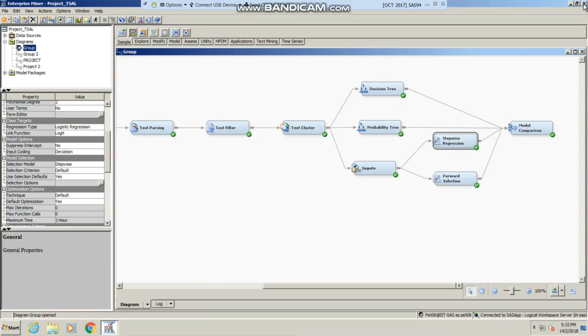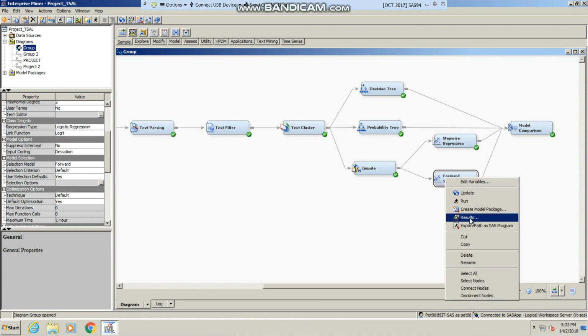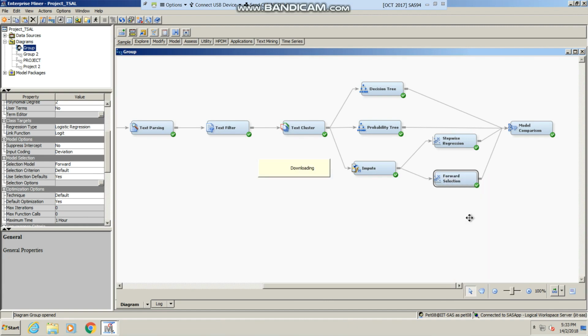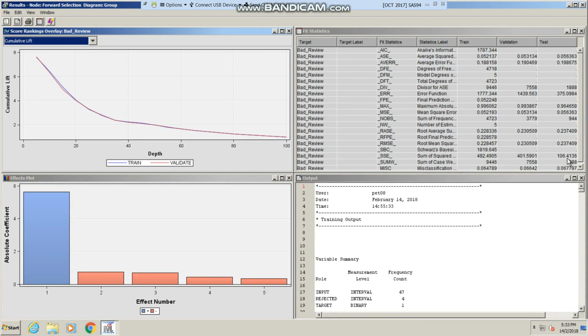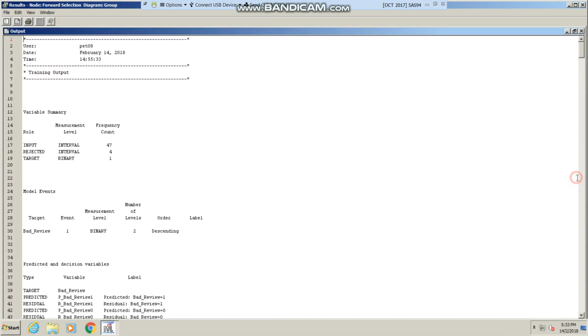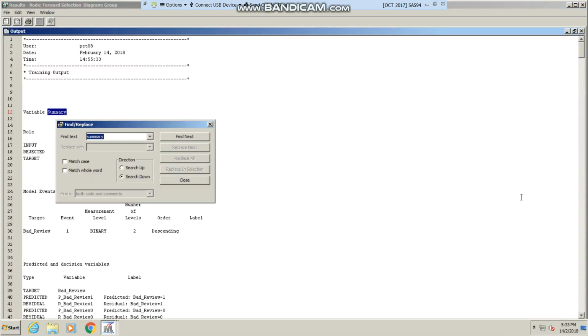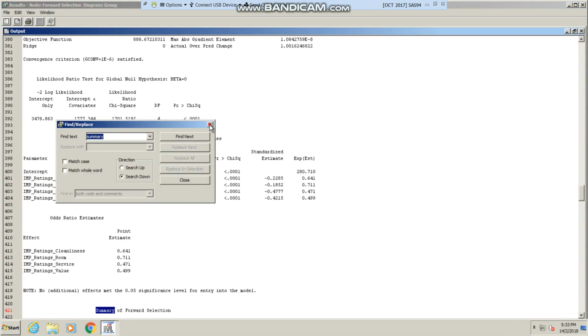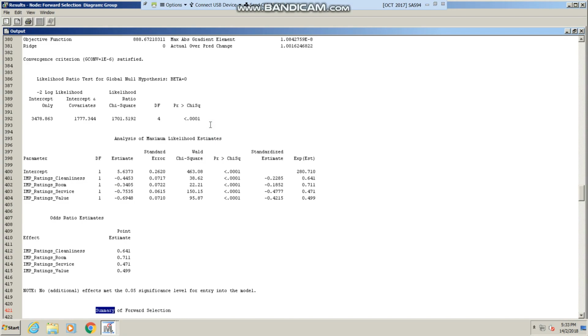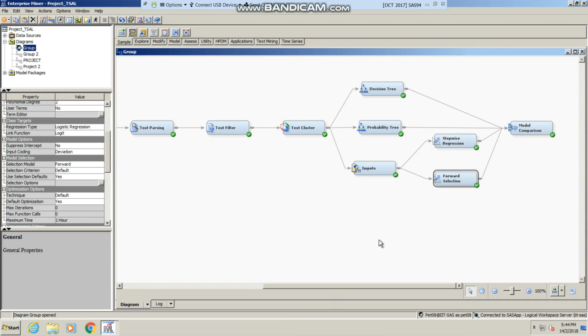Next, we do our forward selection. On forward selection, the regression type is still logistic because our target variable is binary and the selection model is forward. So from the summary, you can find out that the second regression model we use is the forward selection.